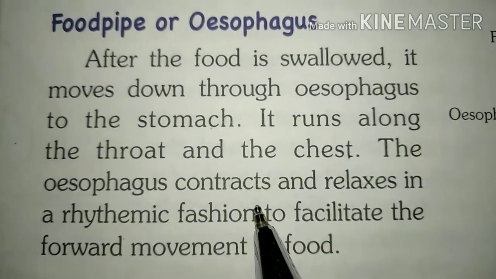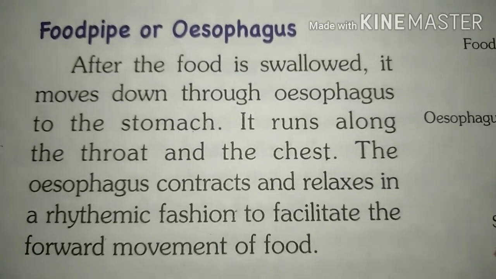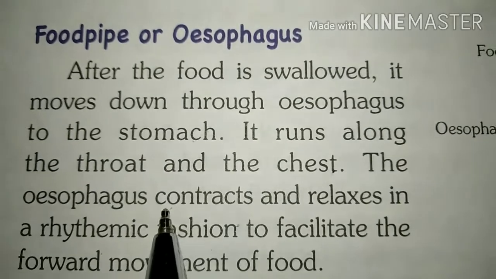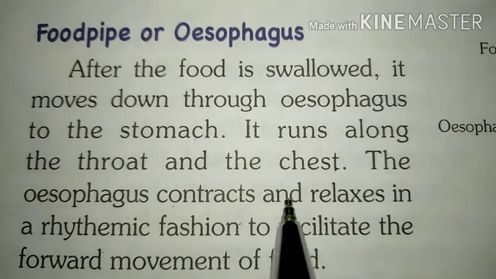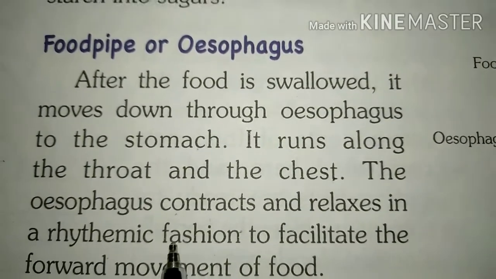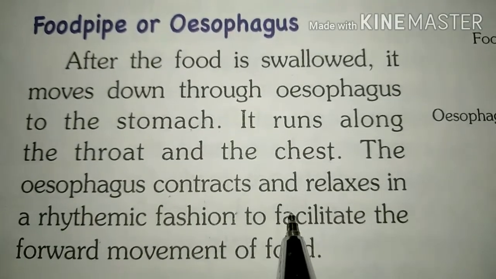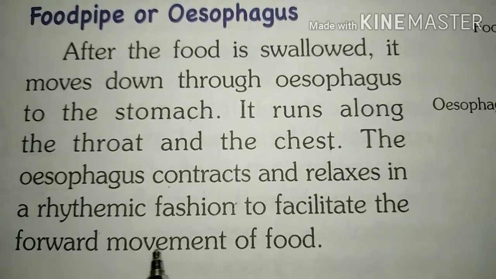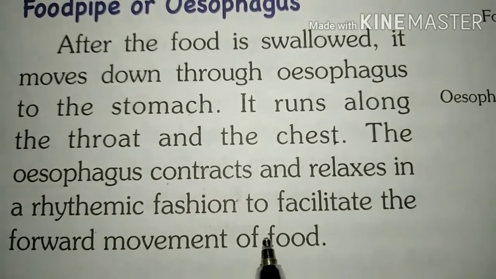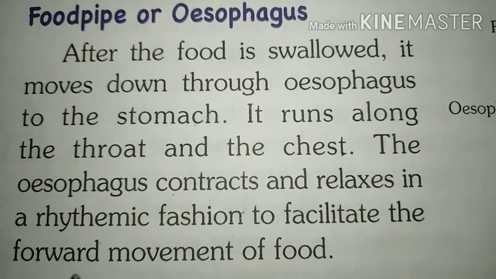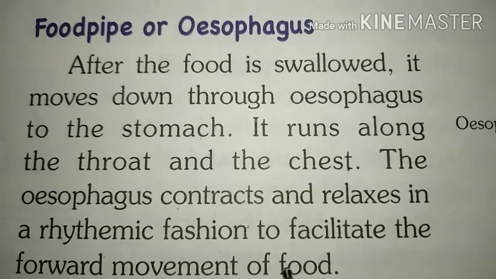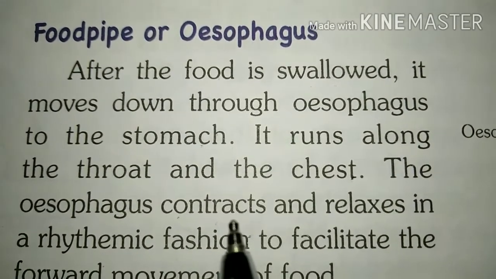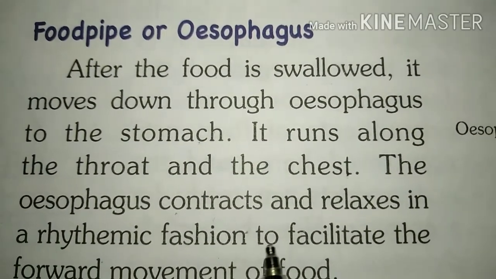It means that the muscles of the inner wall of the food pipe contract and relax in a rhythmic fashion, in a systematic way, to facilitate, to make easy, the forward movement of the food. So in this way food can move in a forward direction due to muscles contracting and relaxing in a rhythmic fashion.